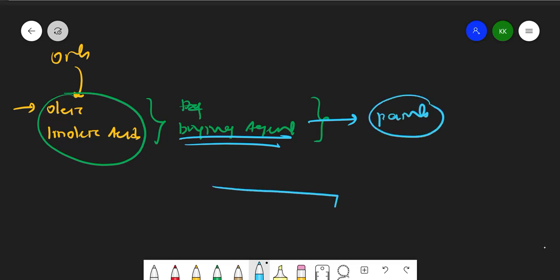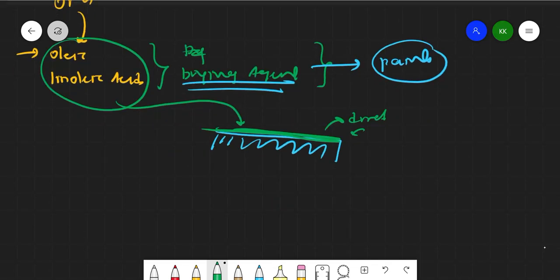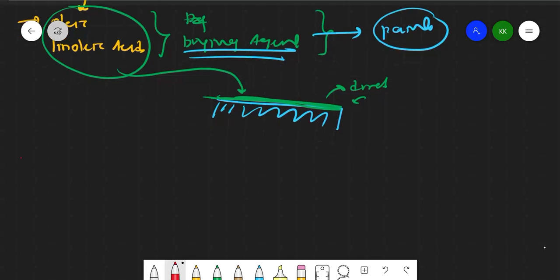Whenever I have wood, I will add these oils above it and keep it for half an hour, and it will get dried. This is how it will protect the wood. So these are used as painting and wood treatment products. We can make use of these oils, right? So this is the second important use.